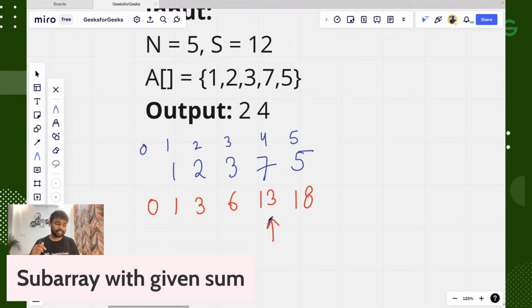But there is another technique also, where we can solve this problem using order of one space complexity. You have to solve this problem using that approach. That is your homework.